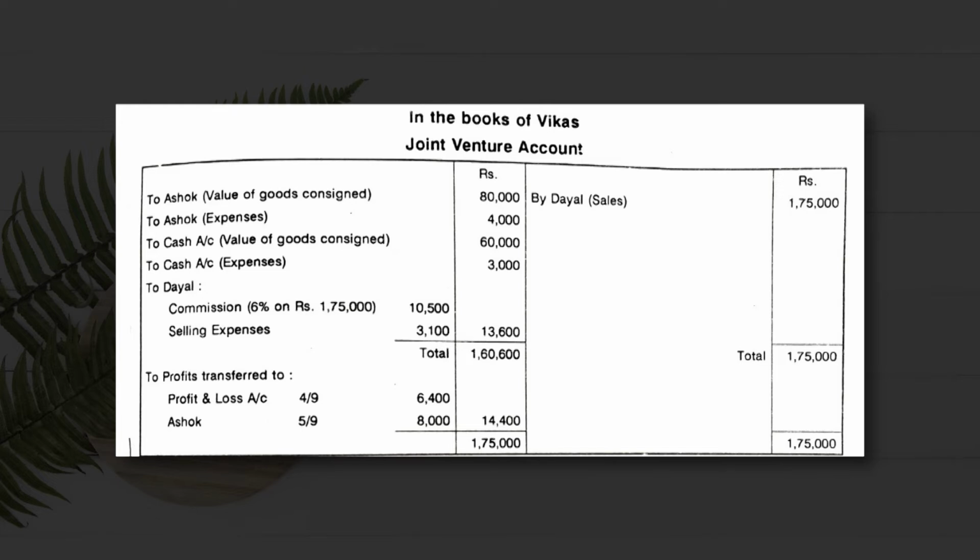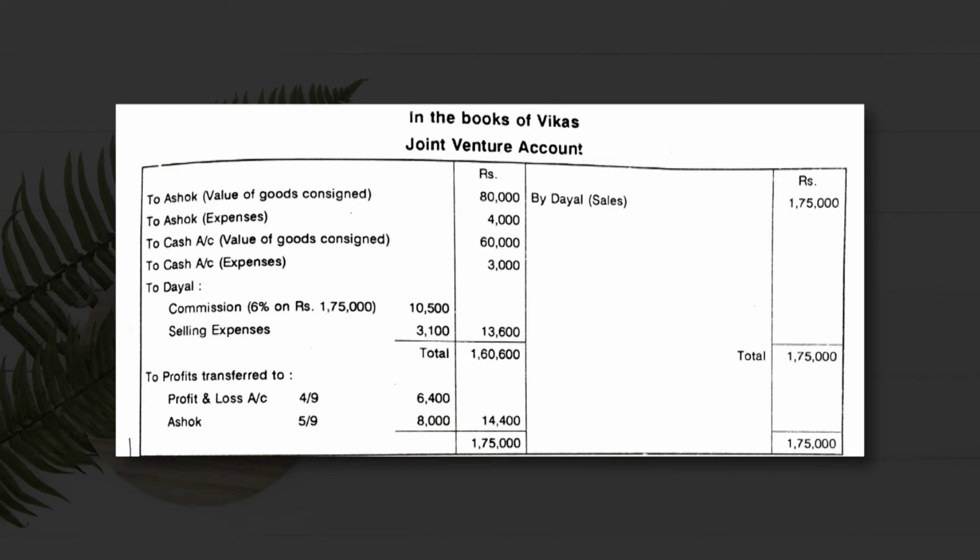So 10,500 and 3,100 make 13,600. If we subtract 13,600 from 75,000, it comes to 61,400. So to Dayal and Company 61,400, and this is the balancing figure.